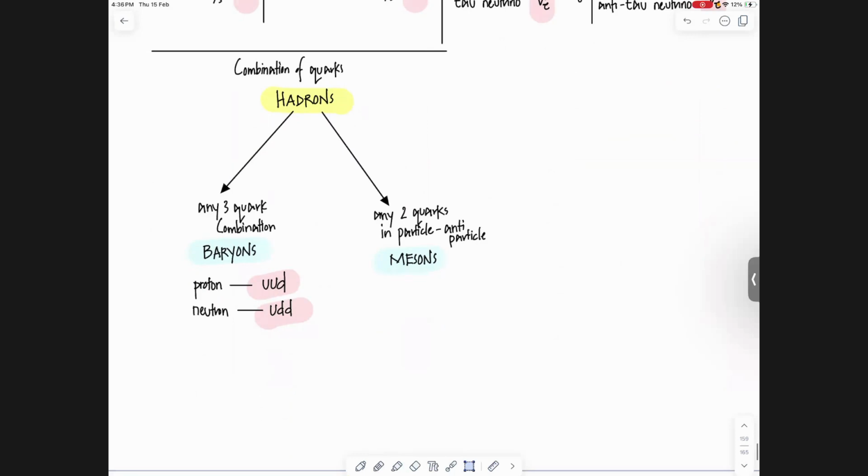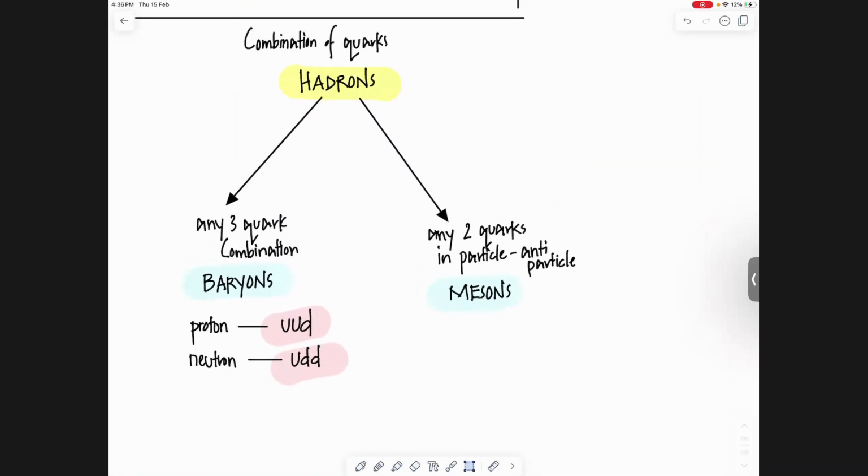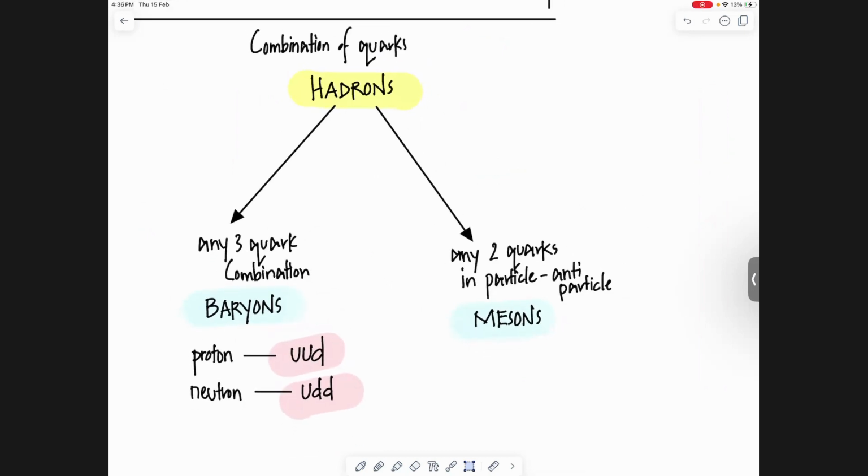Now quarks can combine, leptons can't combine. Keep that in mind. Okay, leptons কোনো combination হয় না, but quarks can combine, and the combination of quarks is known as hadrons. So when quarks combine, they're called hadrons. Hadrons can be of two types, baryons and mesons. Baryons are when quarks combine with what combination? Three quarks. Should they be quark and antiquark, or any three quark? Any quark. So it could be quarks, it could be antiquarks, it could be all three quarks, it could be all three antiquarks. No problem. As long as your charge gives a whole number, that's the requirement.